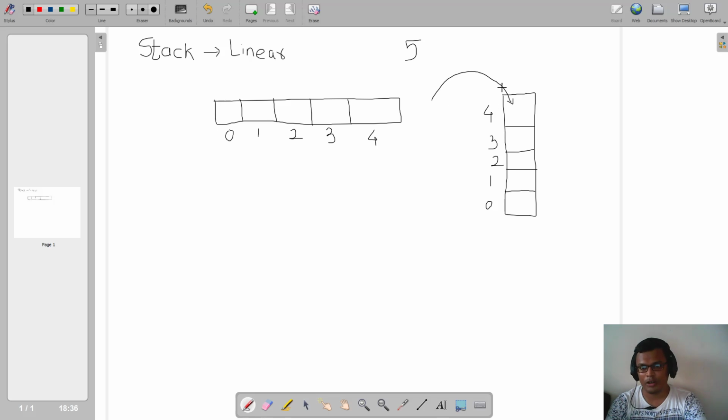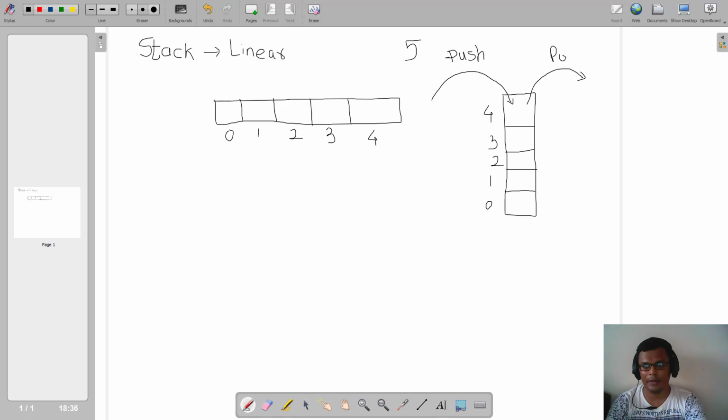This operation of adding an element to the stack is technically called the push operation. So what is the meaning of push? Push is the operation for adding elements to my stack. Similarly, if I want to remove an element from my stack, the operation that I'll apply will be called pop.